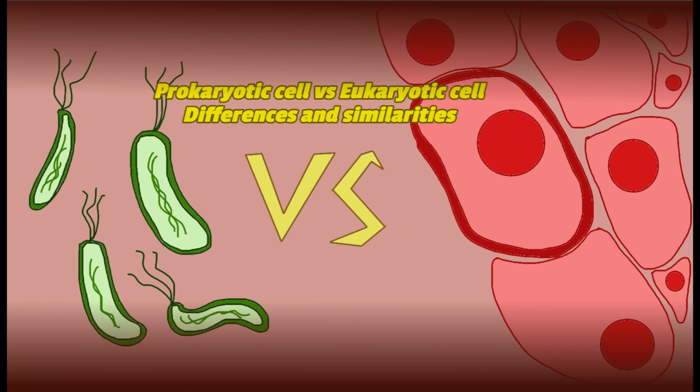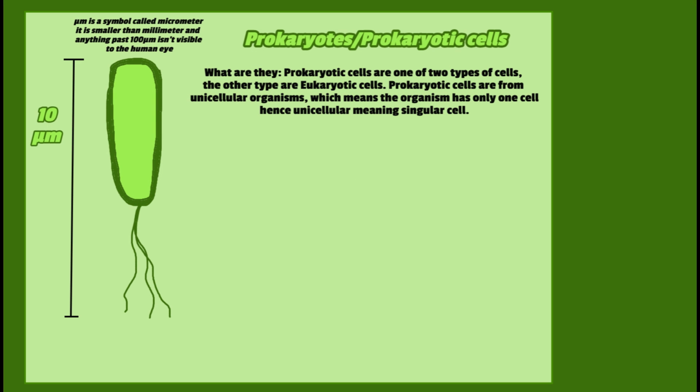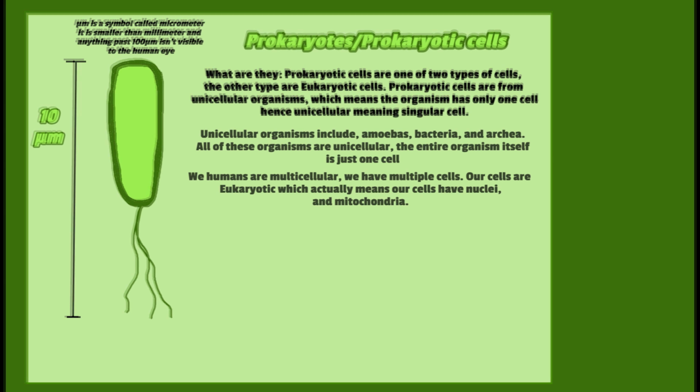In this first video we will be learning about the differences between prokaryotic cells and eukaryotic cells. What are prokaryotic cells, you might ask? They are one of two types of cells, the other are eukaryotic cells. Prokaryotic cells are unicellular organisms, which means the organism has one cell, hence unicellular, meaning one cell. Unicellular organisms include amoebas, bacteria, and archaea. All of these organisms are unicellular, they only contain one cell.